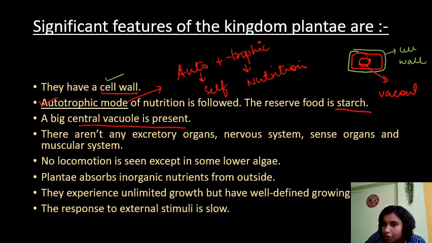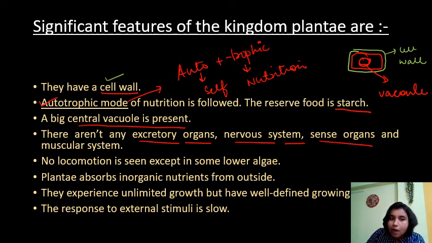And what is the function of vacuole? We will deal with everything when we study the plant cell and animal cell in our upcoming classes. Now in plants, they do not have any excretory organ, nerve system or sense organ and muscular system. Plants also do not show locomotion. That means no movement is there in the plants.